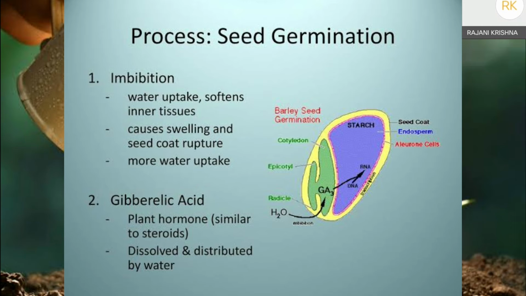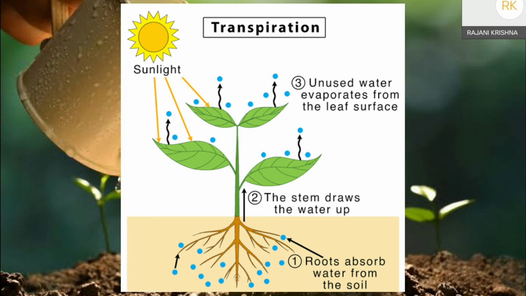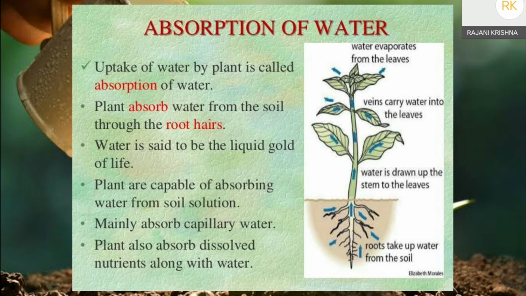Most of this absorbed water is lost by the process called transpiration. The loss of water in the form of water vapor is called transpiration. A mature plant absorbs almost 3 liters of water in a day generally. So there is a great demand for water.